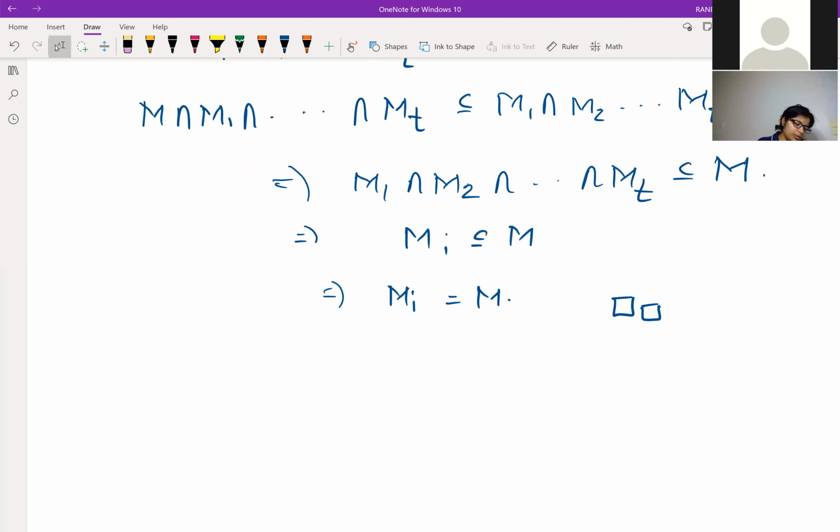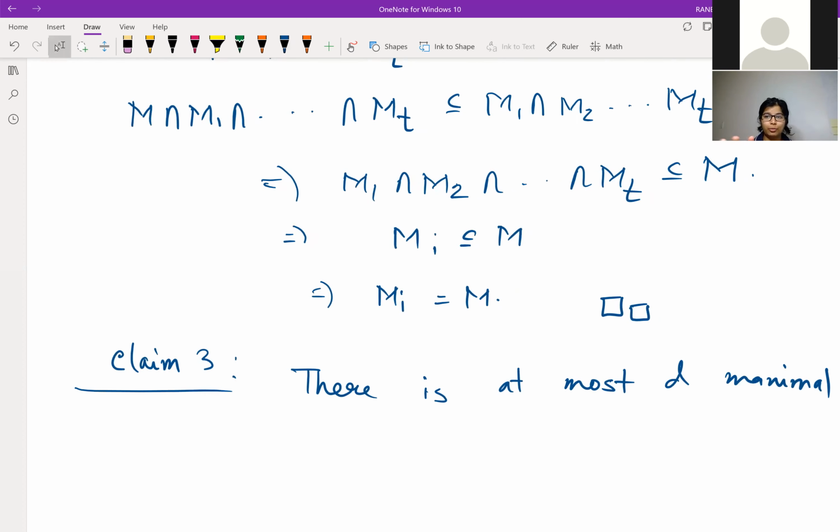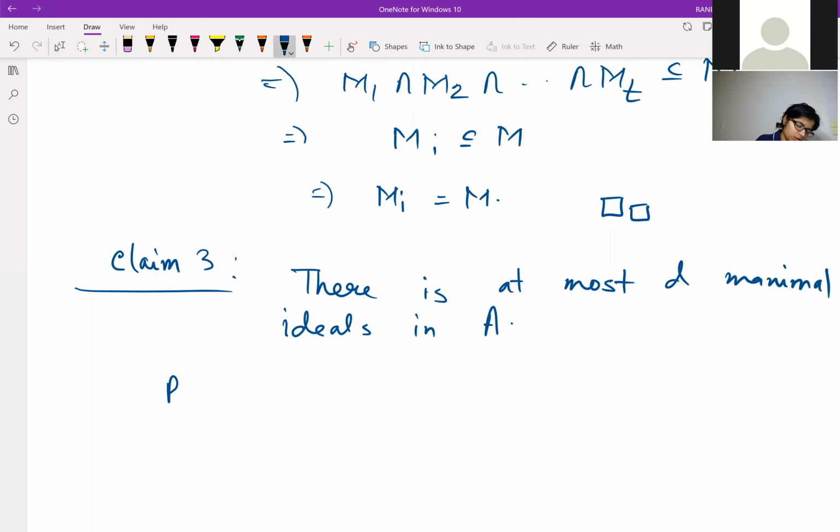So now let's go to claim 3. Claim 3 is the final statement, which says that there are at most D maximal ideals, which is ultimately the statement of the problem which we are proving. Actually, there are at most D maximal ideals in A. Okay, so let's prove it.